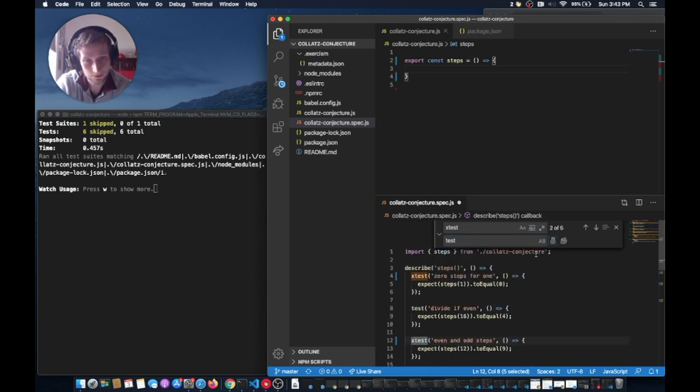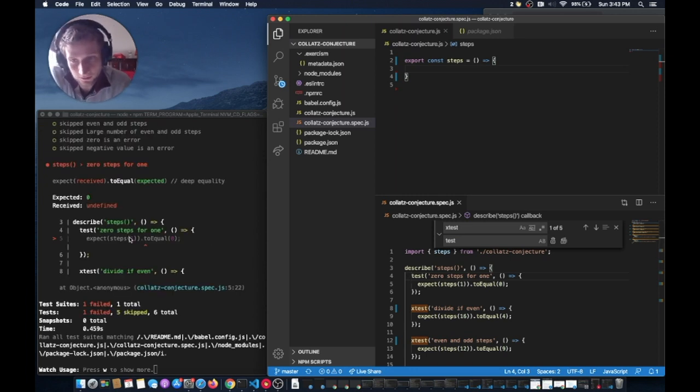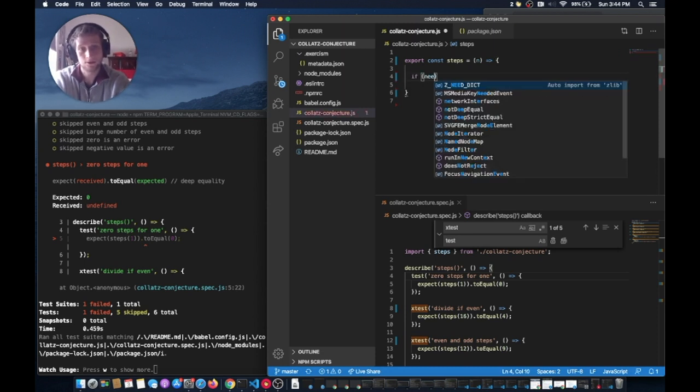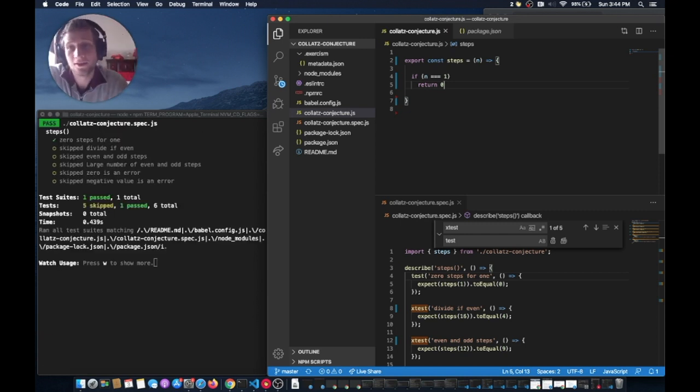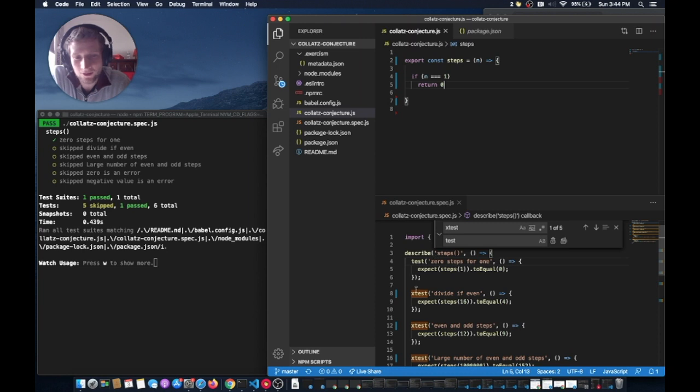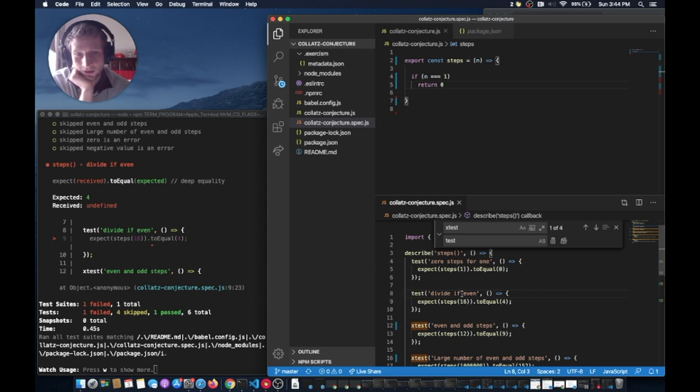And I'll just make this first one pass. So if it's equal to 1, then we should have 0 steps, okay? So first of all, steps is going to take a number, I'll just call it n, and if n is 1, then I guess we could just return 0. Cool. We're doing it. Wait. Are we though? Alright, let's make the next test pass now.